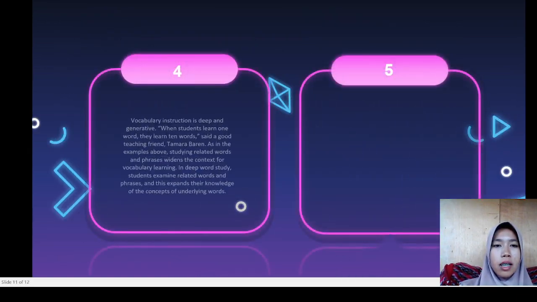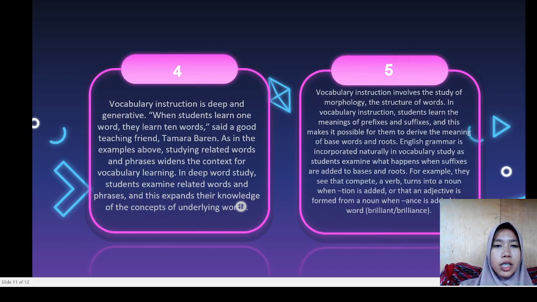Number 4. Vocabulary instruction is in depth and generative. When students learn one word, they learn 10 words, said a good teaching friend, Tamara Baren, as in the example above. Studying related words and phrases widens the context for vocabulary learning.